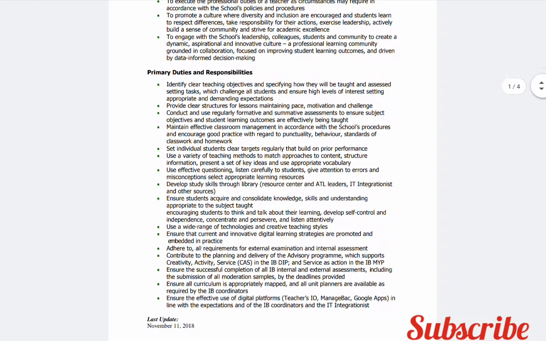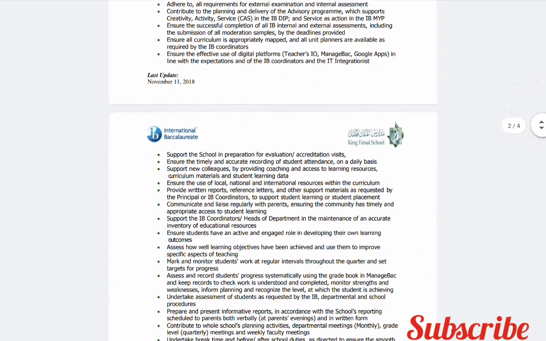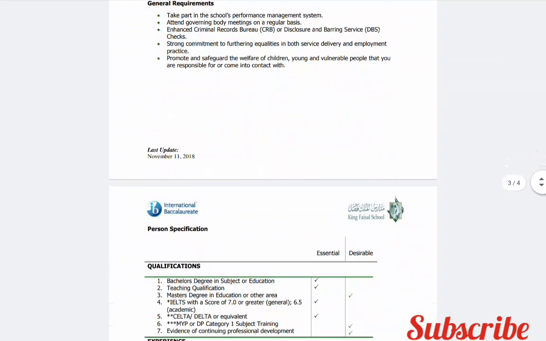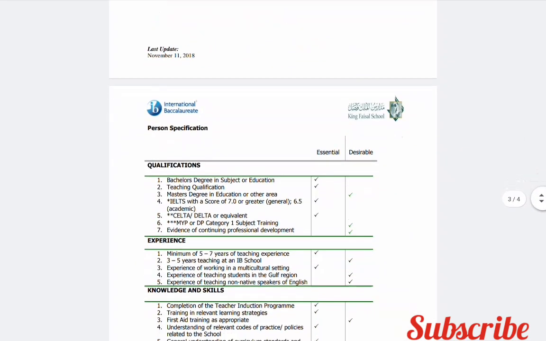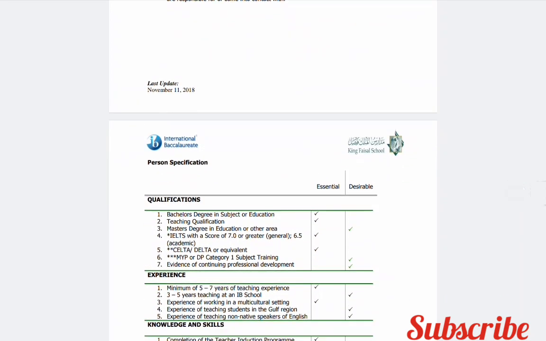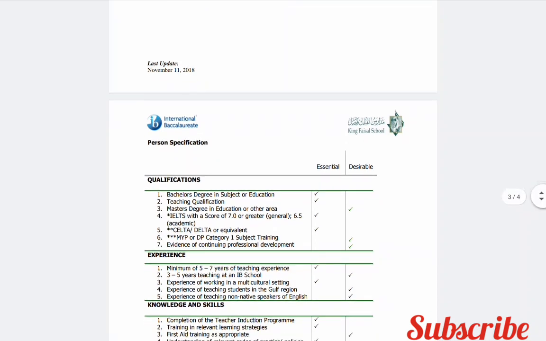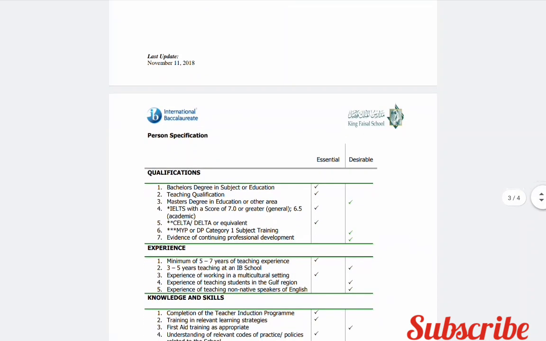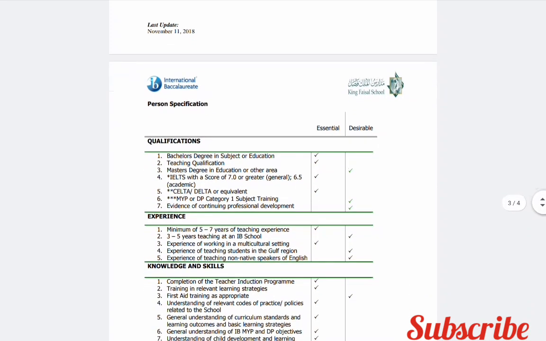So these are the job descriptions for all the positions: purpose of the position, primary duties and responsibilities, general requirements, qualifications. Bachelor's degree in the subject or education, teaching qualification, master's degree in education or another area. IELTS score is 7 for general, 6.5 for academic. CELTA or Delta or an equivalent qualification is needed. Also evidence of continuing professional development.